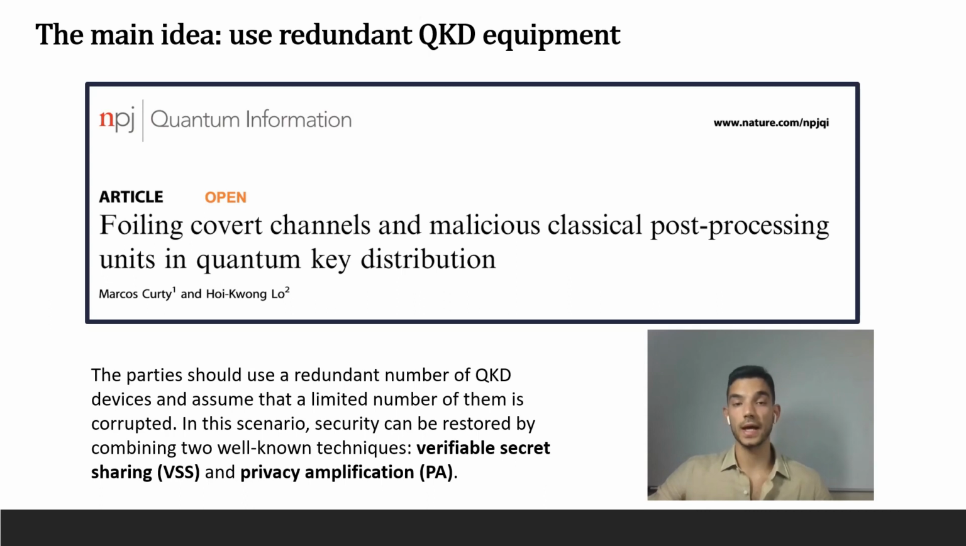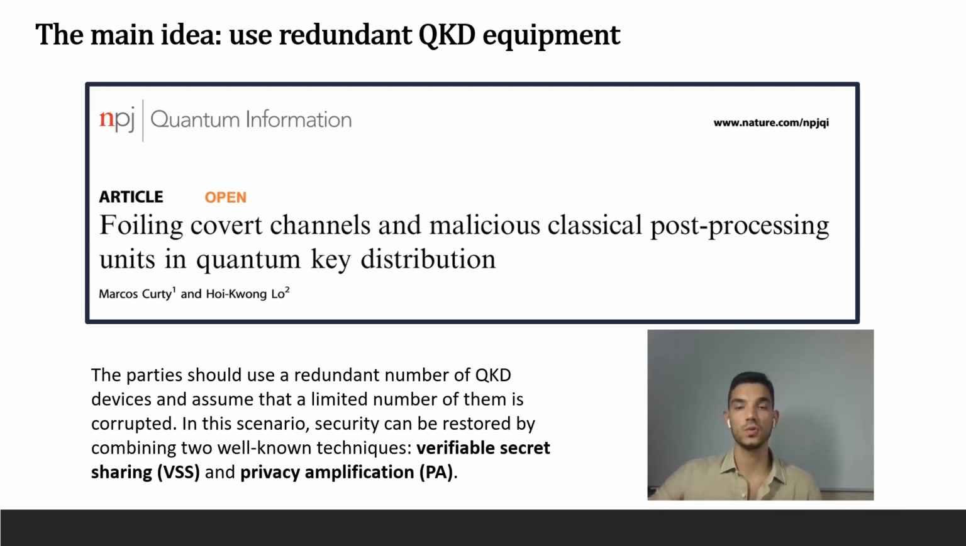If this is actually the case, security can be restored by combining two well-known techniques, which are verifiable secret sharing and privacy amplification. And it is crucial to notice that this is the best one can expect, okay? Since QKD devices cannot be verified in a secure way, then either one blindly trusts his equipment, which is strongly discouraged by our experience in classical crypto, or one tries to relax the assumptions.